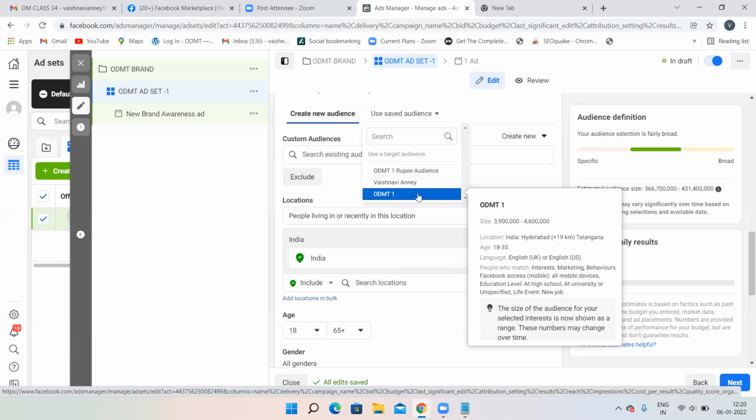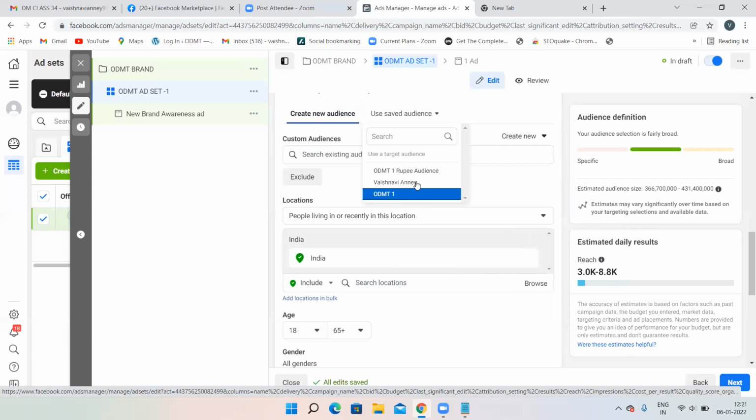You'll be targeting the same kind of people only. You'll be targeting 18 to 35, and only the location might change, and you'll be targeting people according to their interest and everything. So if you're targeting the same location people, same age group people, and same people who you have targeted earlier, why waste your time and target again and again?